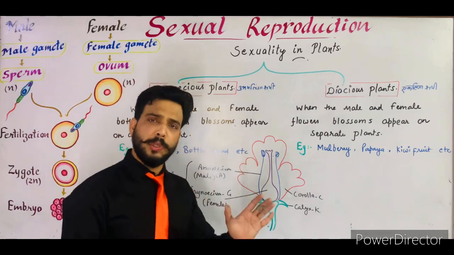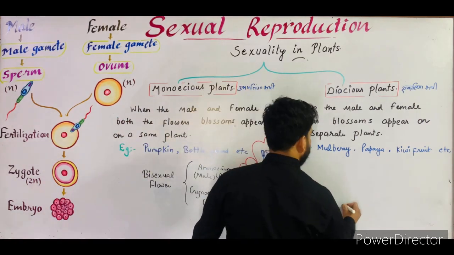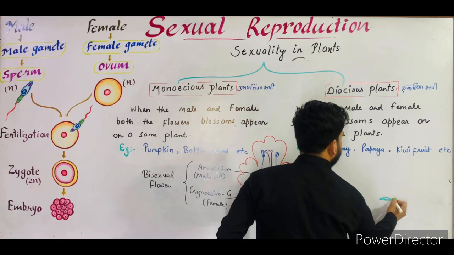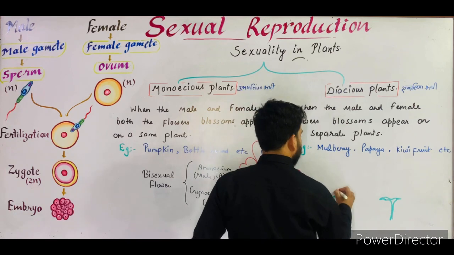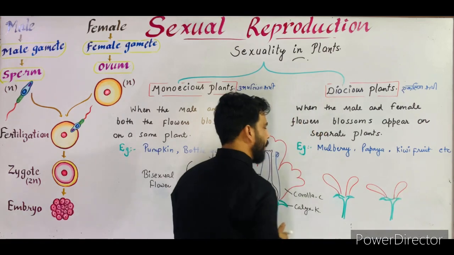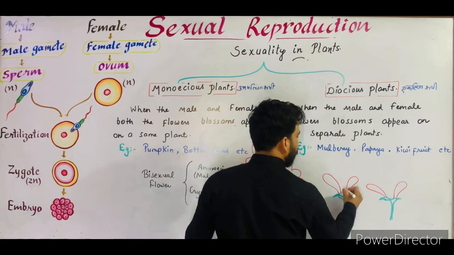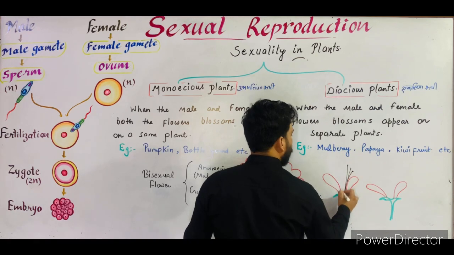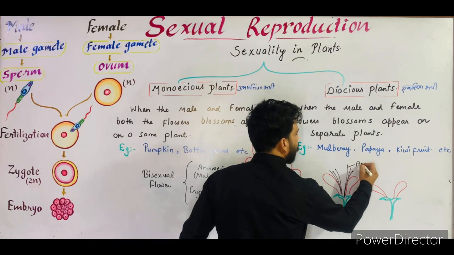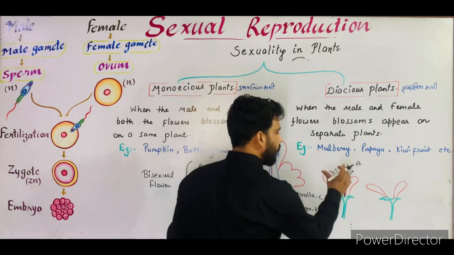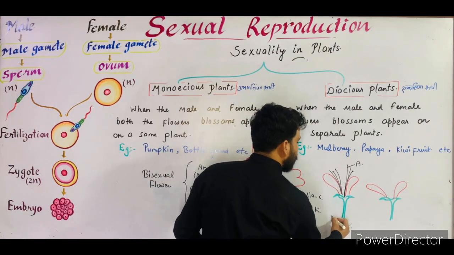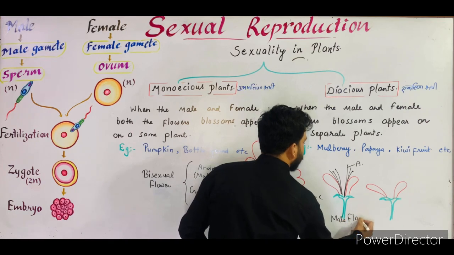Now what is the meaning of unisexual flower? Suppose that this is a flower, these are the calyx, another flower, and these are the calyx. These are the corolla. Corolla are present in both the flowers, either it is unisexual or the bisexual. And the first condition is if the flower consists of male part or the androecium only. As you can see, these are the androecium or the A or the male part. This flower consists of only male part, female part is totally absent. So this flower is termed as the male flower.